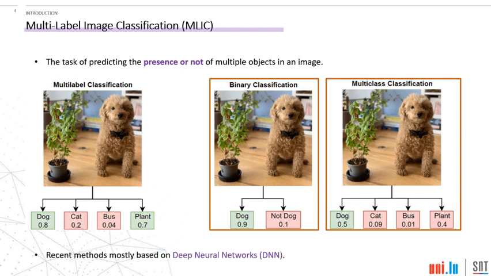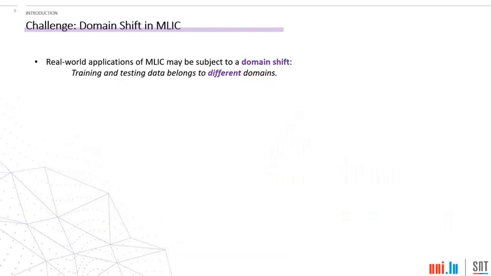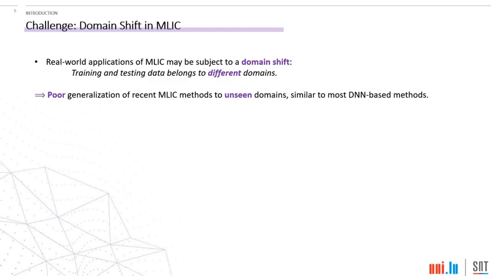Existing methods make use of deep neural networks in order to achieve impressive performances. However, despite these performances, the real-world application of multi-label image classification suffers from the problem of domain shift. It's a problem where the training and testing datasets belong to different domains, and as a result, the generalization of these MLIC methods to unseen domains is very poor.